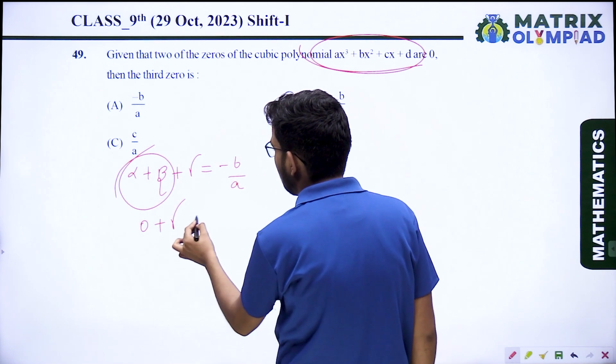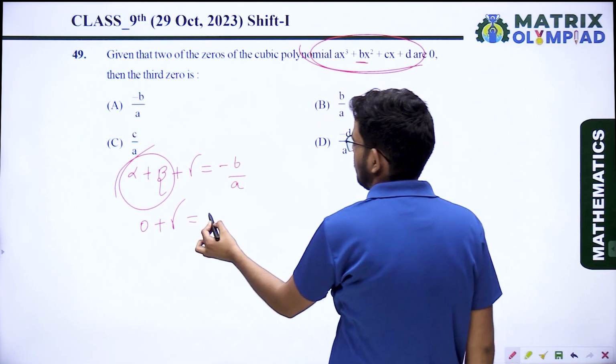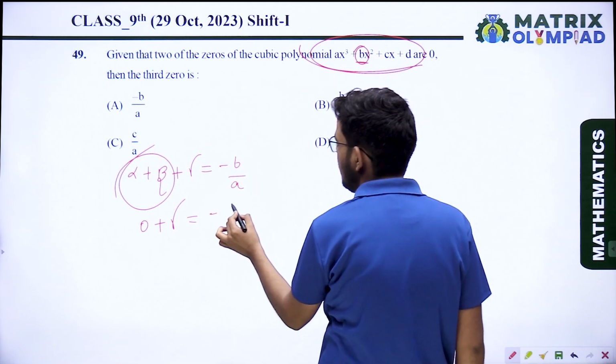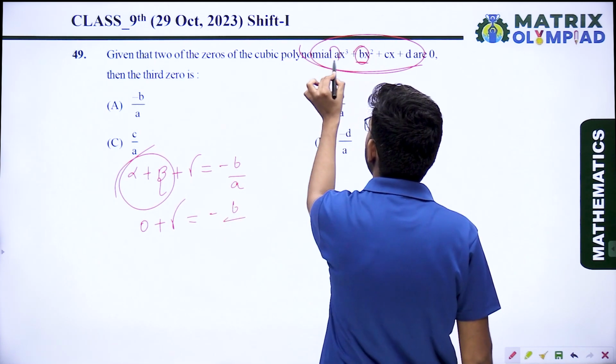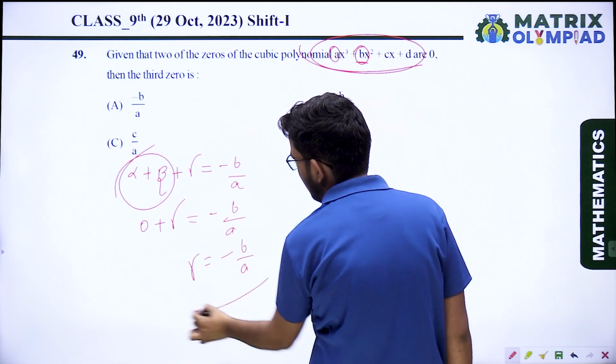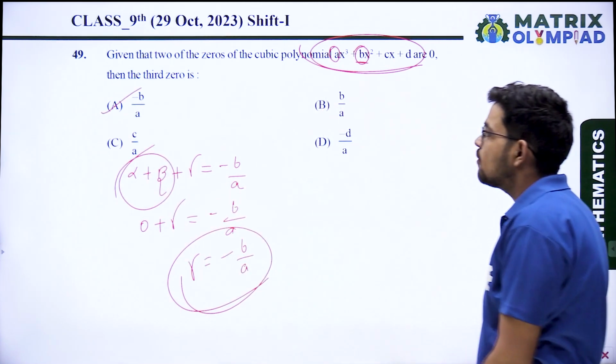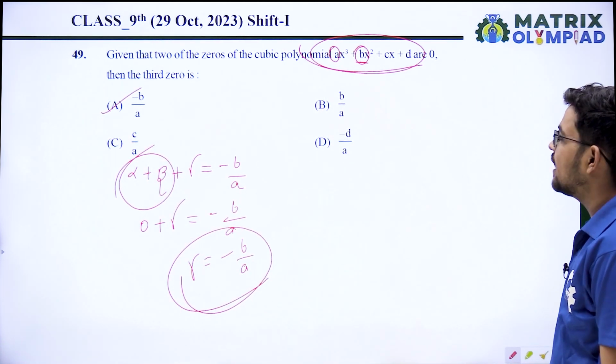So 0 plus gamma equal to minus b upon a. What is the value of b? What is the value of a? So gamma will be minus b upon a. So the third zero will be minus b upon a. Option A is the correct answer.